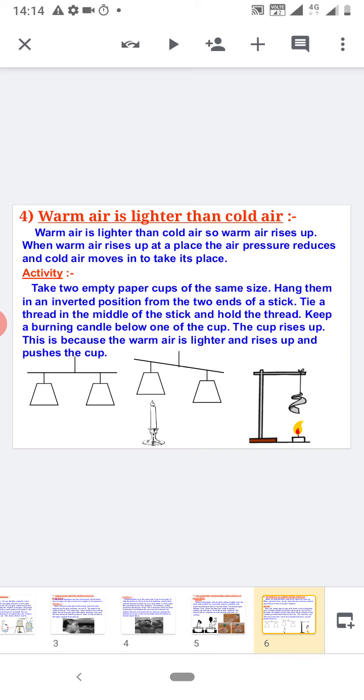In nature, there are several situations where warm air rises at a place and the air pressure at that place is lowered, and the cold air from the surrounding areas rushes in to fill its space. This sets up convection in air. The same thing you have learnt in chapter 4 in land breeze and sea breeze.